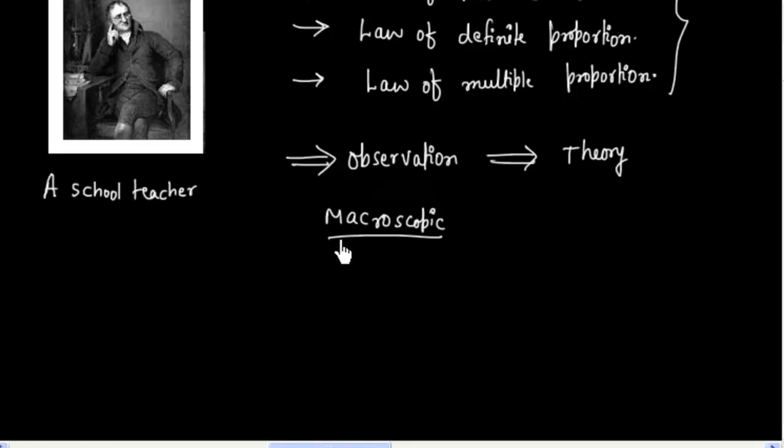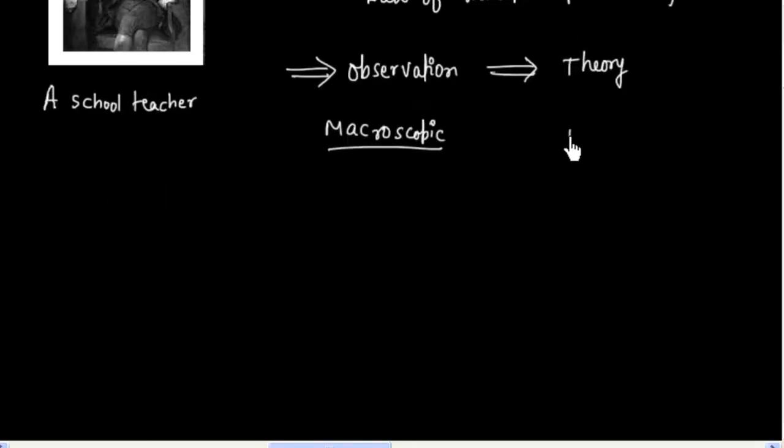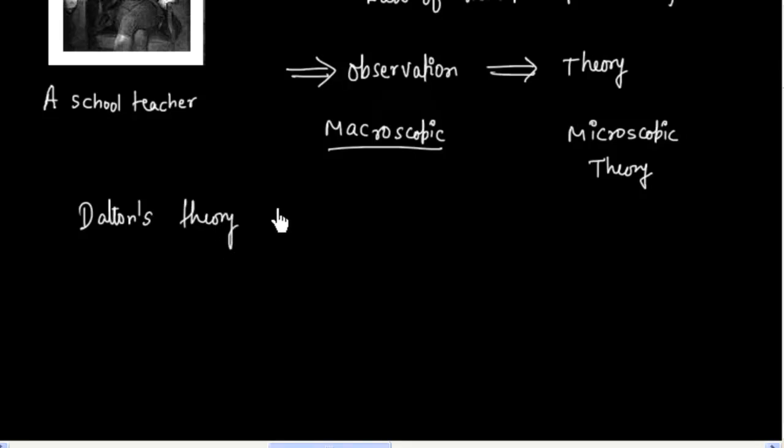So from these macroscopic observations, he tried to derive a theory at the microscopic level, that is, the atomic level. So Dalton's theory is the first theory at atomic level.